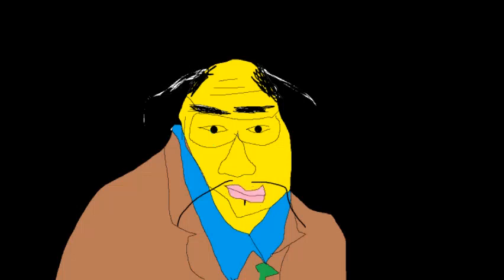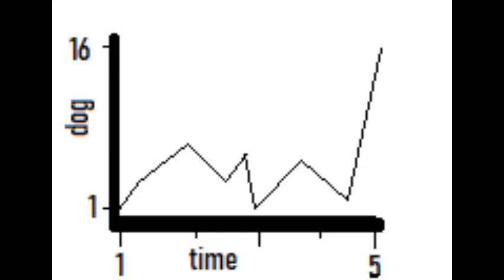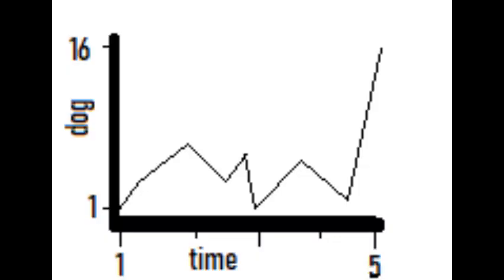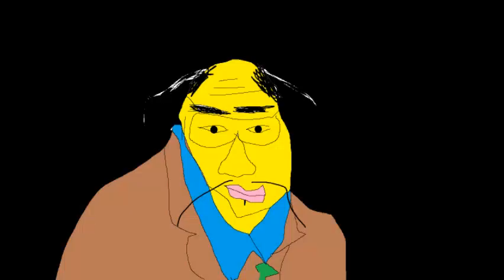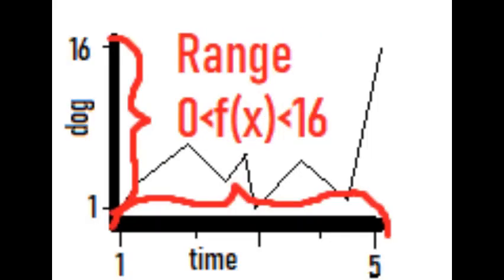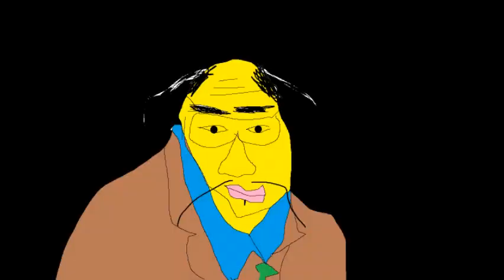Now, let's analyze my previous graph too. f of 1 is just equal to 1, meaning that on day 1, only one dog got eaten. f of 5 is equal to 16, meaning there was a discount in Chinatown. The domain is 0 to 5 and the range is 0 to 16. I hope that makes sense. Now we may move on to the complicated stuff.